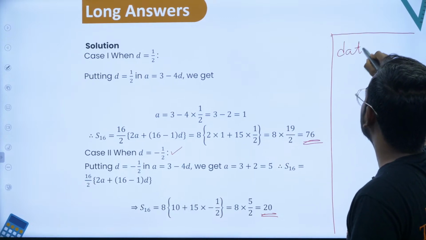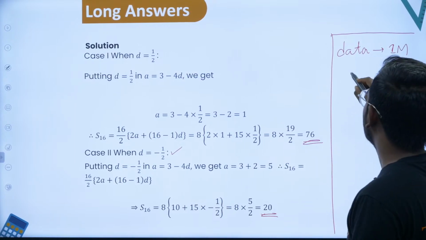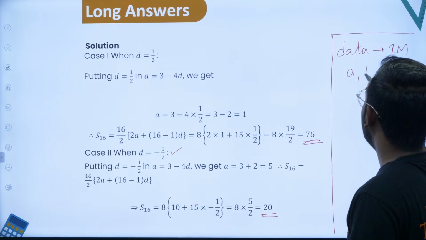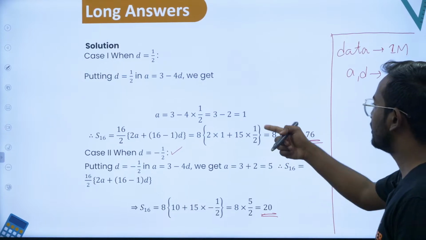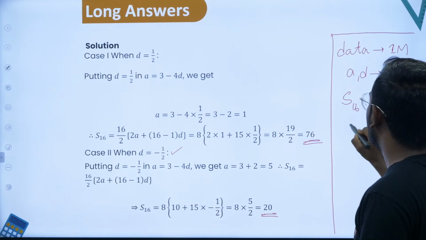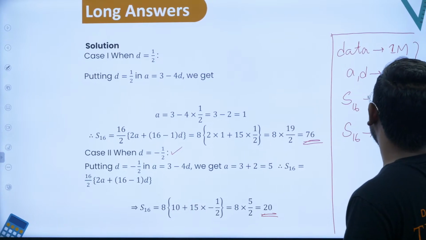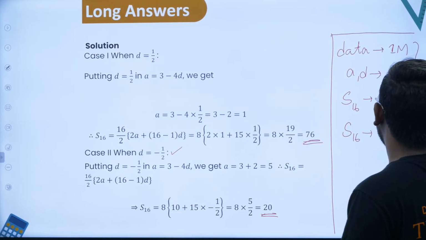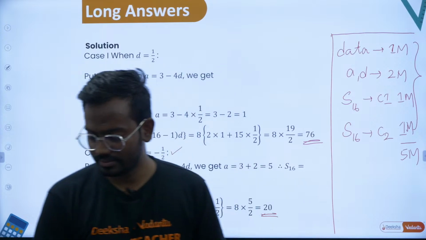Writing the data will carry 1 mark, and finding A and D for both the cases will carry 2 marks. Finding A 1 mark, finding D 1 mark, and getting S16 in case 1, 1 mark, and getting S16 in case 2, 1 mark. So all of this constitutes 5 marks. So this is how your breakup looks like. Always try to write all the types, right?